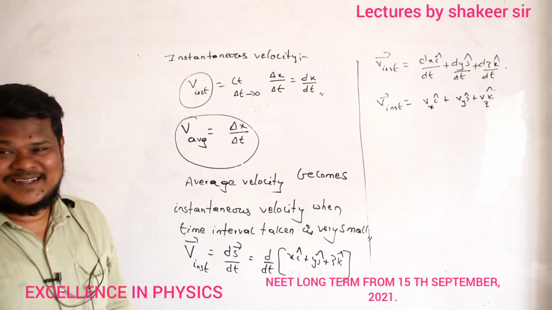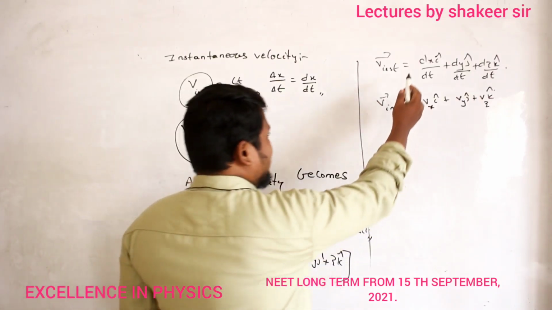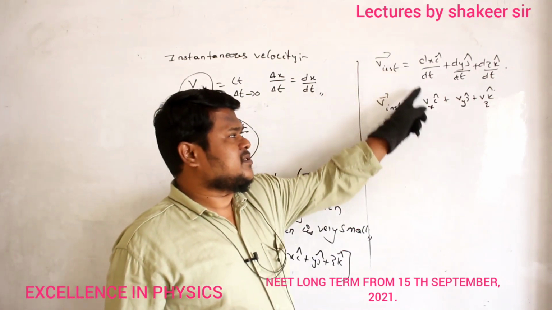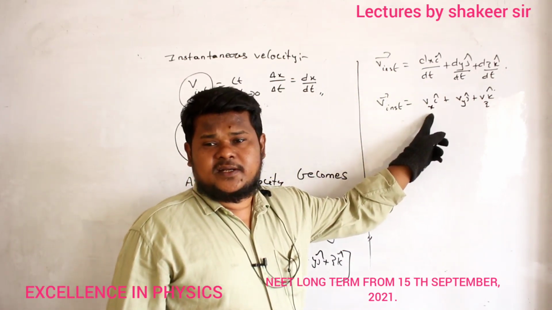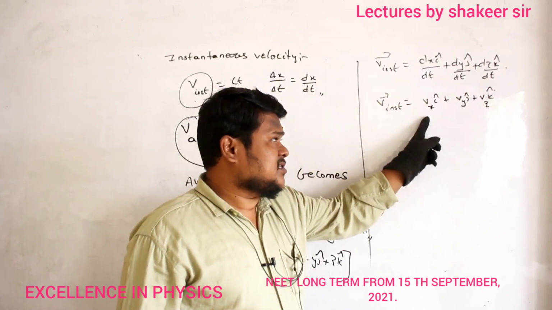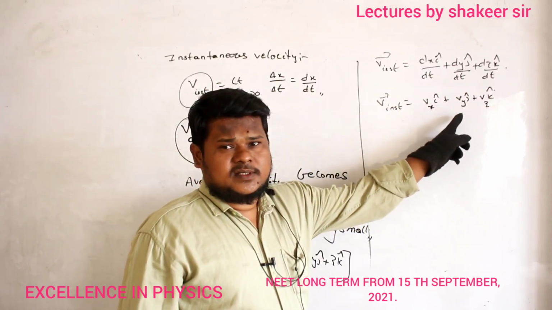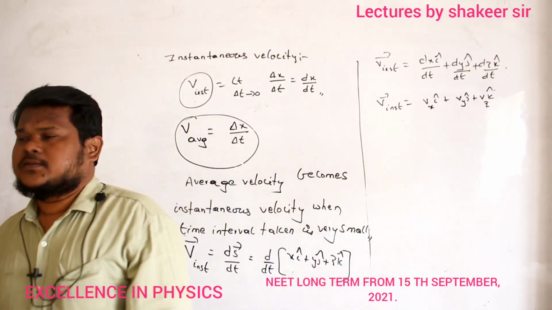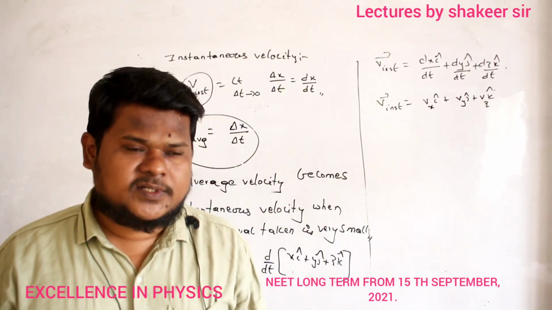So already I have written dx by dt is nothing but velocity, no? Change in displacement by time is called what? Velocity, instantaneous velocity. So this is the instantaneous velocity along the x-axis, along the y-axis, along the z-axis. That's all. That is how we do the calculation.